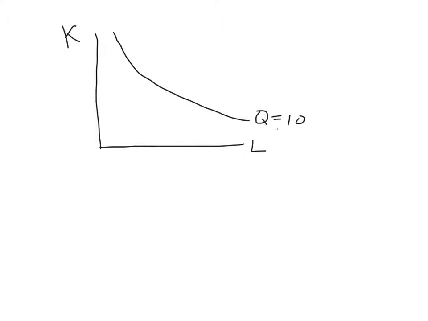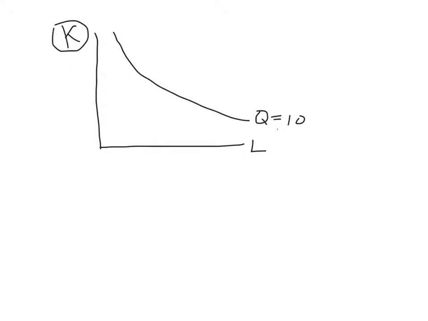They're all different combinations of capital and labor that could produce 10 units of output. Now, what would happen if robots, we'll just call capital robots, become better able to do everything, the physical and mental tasks? Basically, one robot would become equivalent to many, many more units of labor.